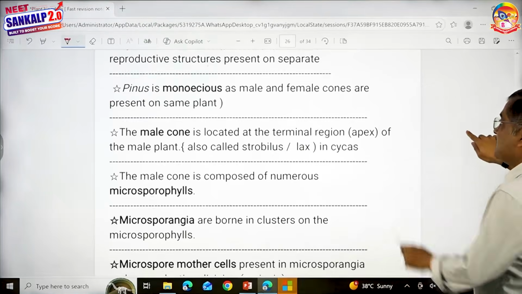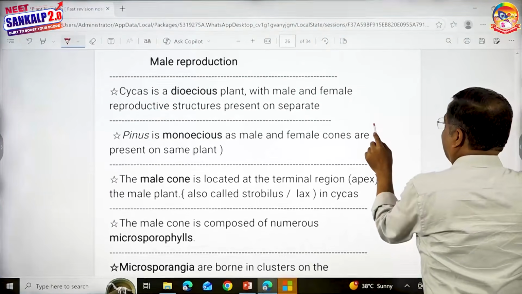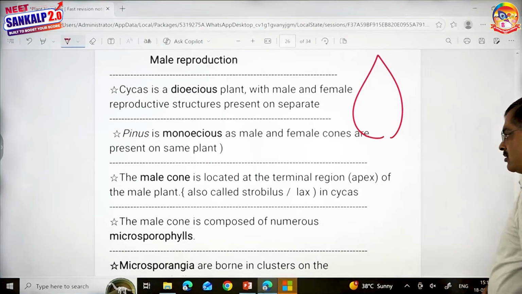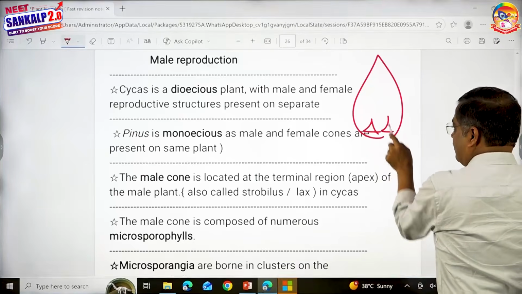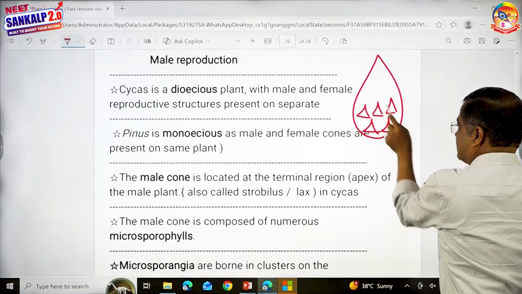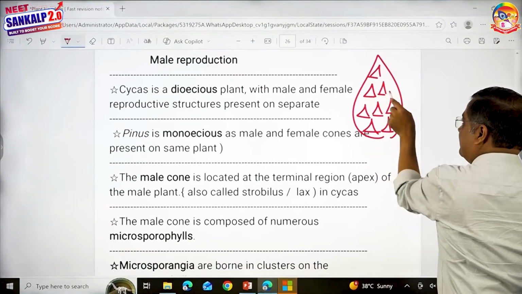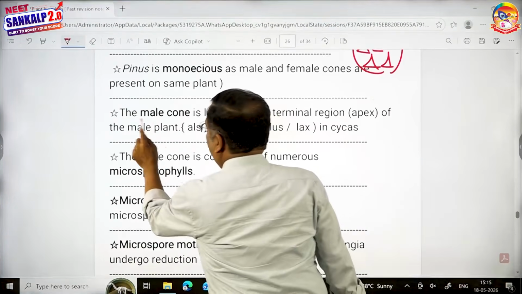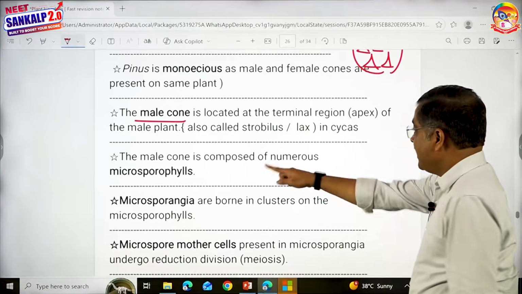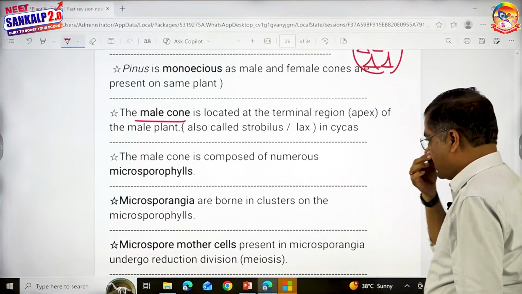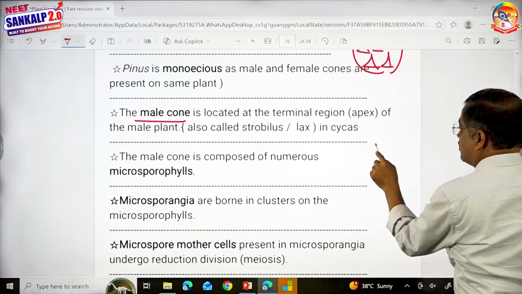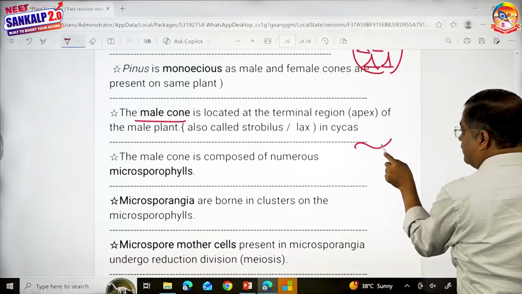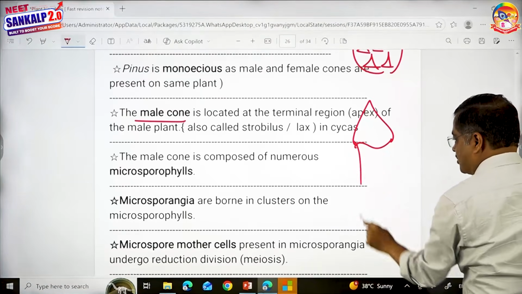All right, then this is the male cone, children. Imagine at the tip of the male plant, you see a male cone. This is the male cone, which contains many microsporophylls like this. You could see the head. Male cone. So male cone is over. What do you see after male cone? The male cone contains microsporophylls. How is the microsporophyll? Let me draw a microsporophyll here. All right. This is how the microsporophyll looks like.